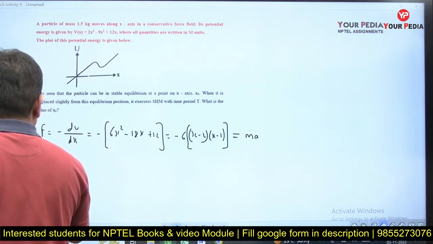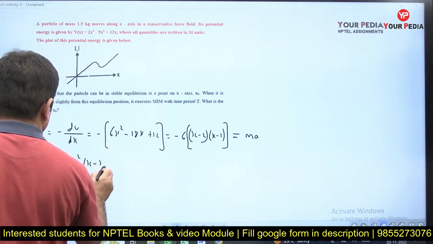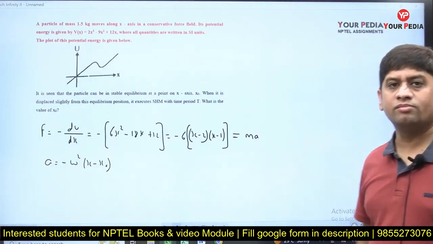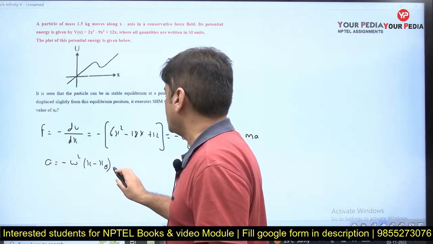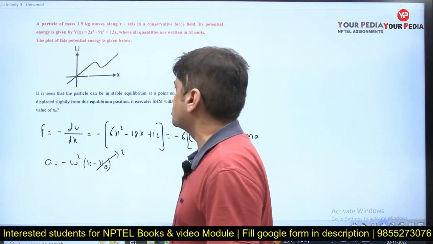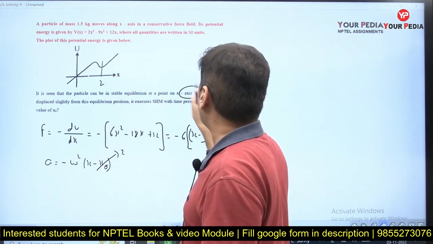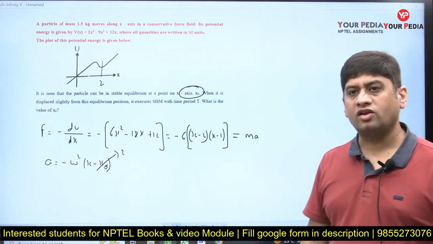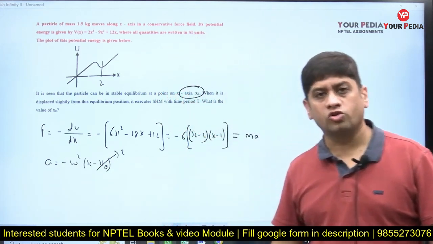Now we know acceleration is nothing but minus omega square into x minus x naught. But how do we get x naught? What is the mean position? We have already got x naught. x naught is equal to 2 because we are getting the mean position at 2. So he wanted you to calculate x naught, and we can also find out the time period of oscillation.